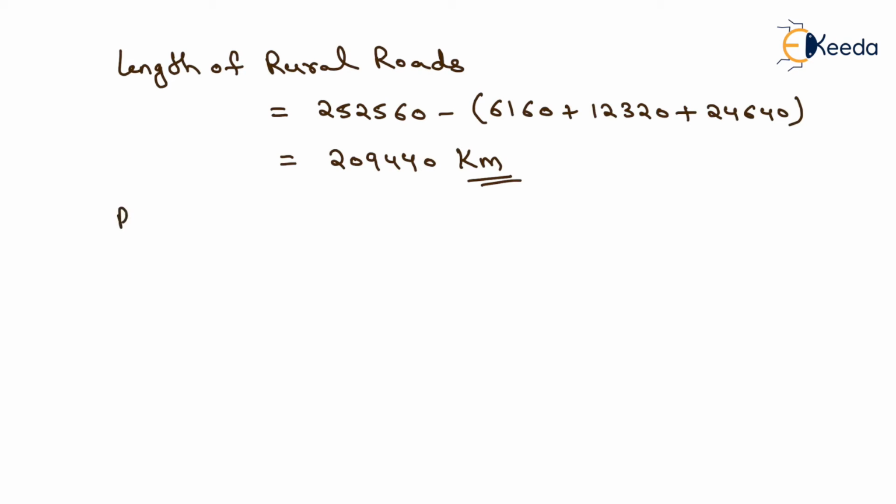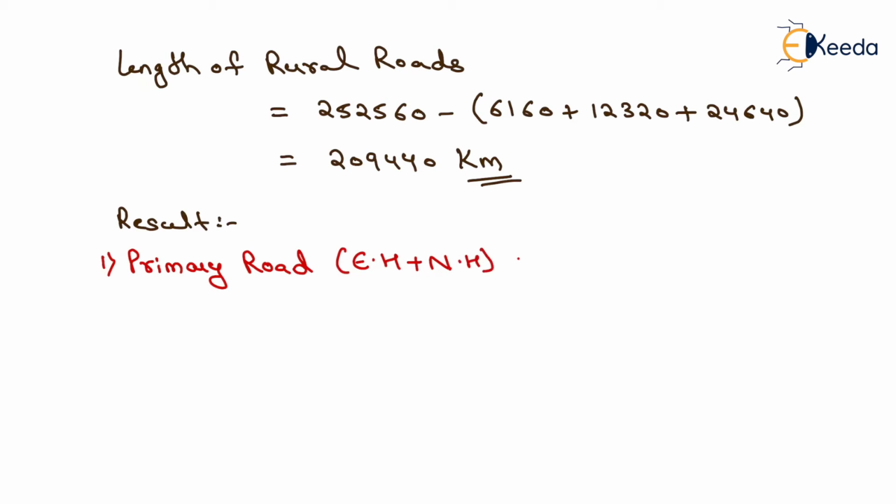So we have to give the answer in the form of classification of Lucknow road plan. That is, the first road is primary road. Now primary road will be equal to the sum of express highway plus national highway. Now we don't have the length of express highway, so it will be equal to only the value of national highway, which is 6160 kilometer.